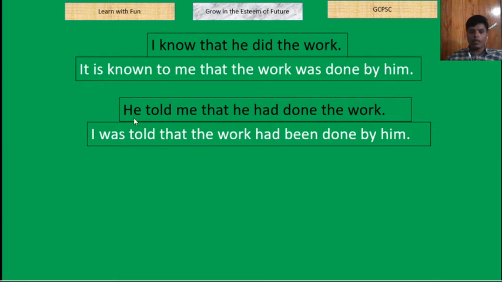So what will happen? Me, I was told that the work had been done by him. That means by him, you need not take it two times or twice. I was told by him, that you need not take. I was told by him, this is not needed. I was told that the work had been done by him. That's enough. That means he is here subject as well as he is also here subject. So in case of two he, we will take only one by him. That is enough.